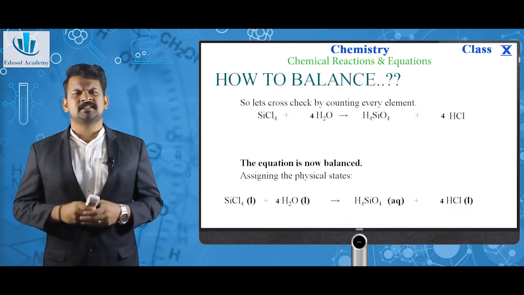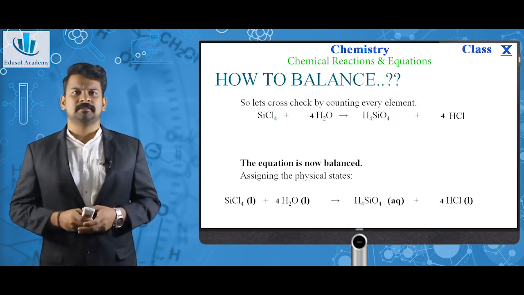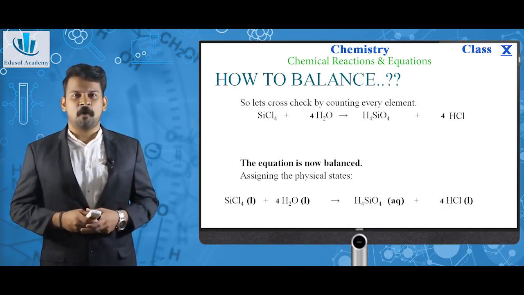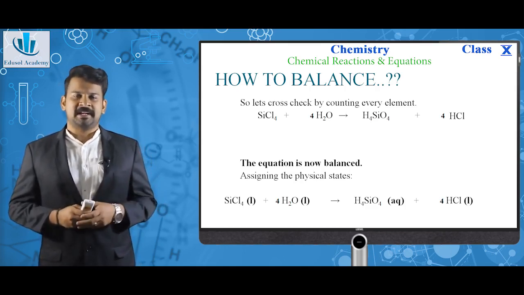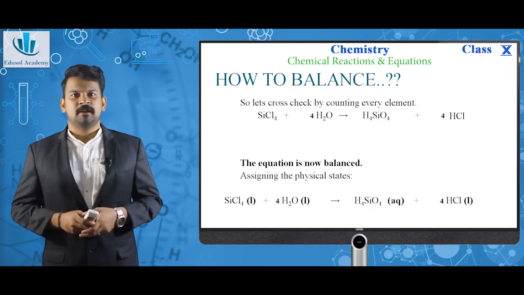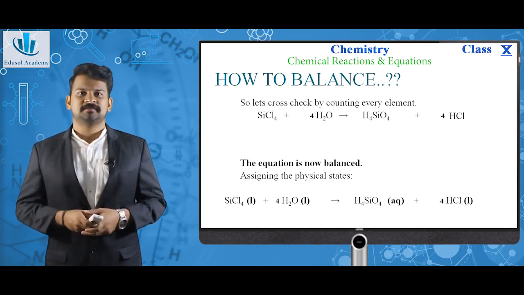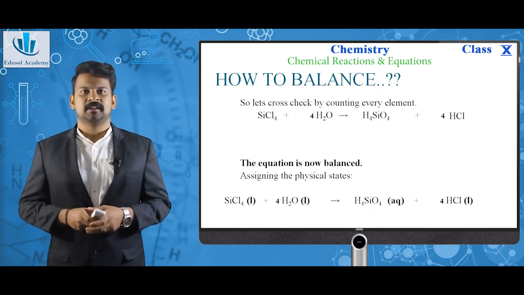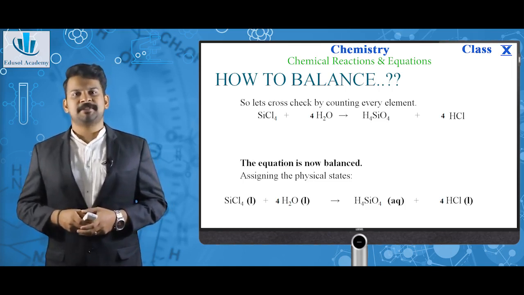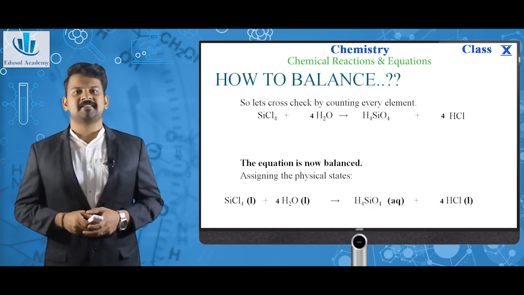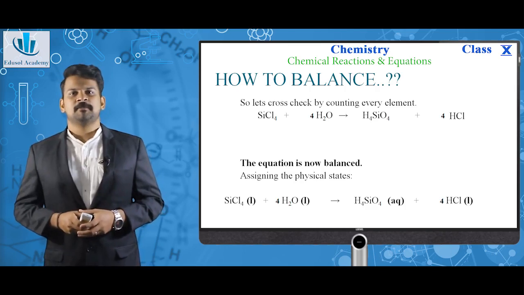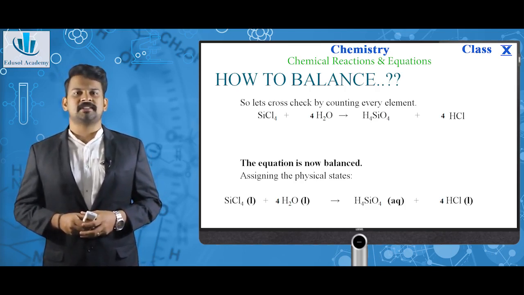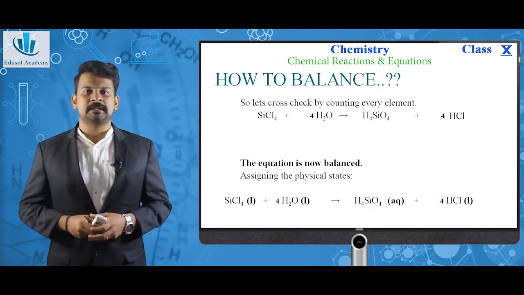So now let's just cross check by counting every element. The final equation is SiCl4 plus 4H2O giving H4SiO4 plus 4HCl. 1 Si atom on left and right, 4 Cl atoms on left and right, 8 hydrogen atoms on left and right, 4 oxygen atoms on left and right. Now the equation is balanced. By assigning physical states, SiCl4 liquid state plus 4H2O liquid state giving H4SiO4 aqueous state plus 4HCl liquid state. Now the equation is a perfectly balanced informative chemical equation.